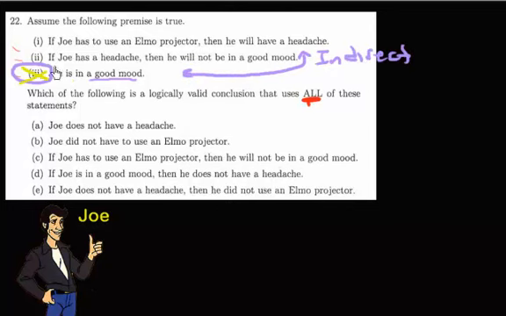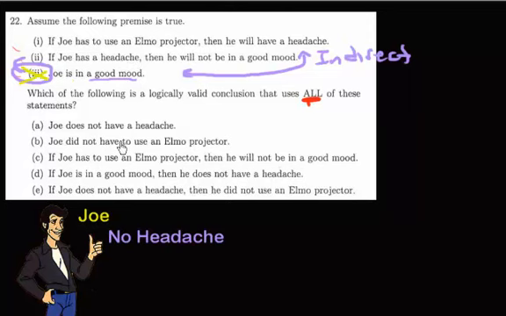Indirect means given something, like Joe's in a good mood, you come in back through behind the if-then, and you're negating the consequent, because that's how indirect reasoning works. If you negate the consequent, you negate the condition. So he's in a good mood, which is the negation of this, which means we get to negate the headache, meaning that combining these two, we now know Joe does not have a headache.